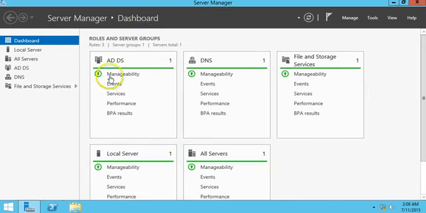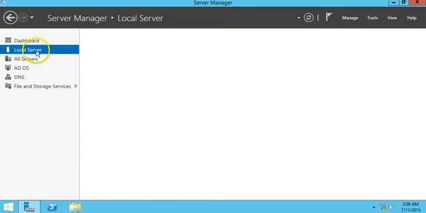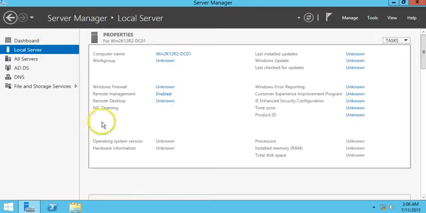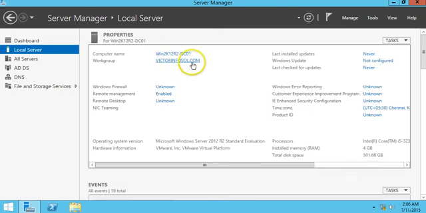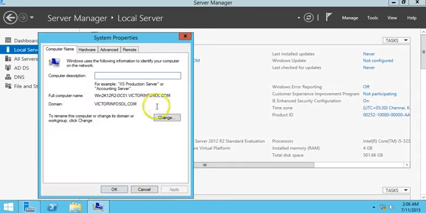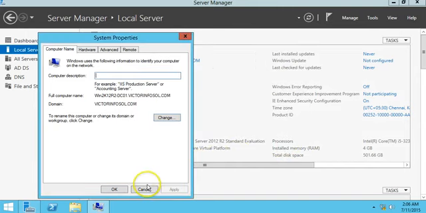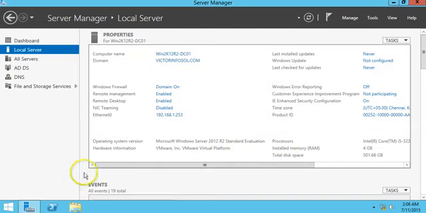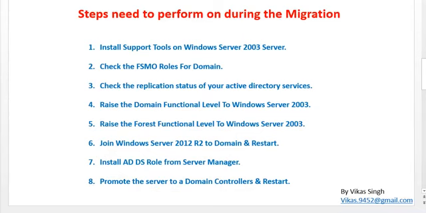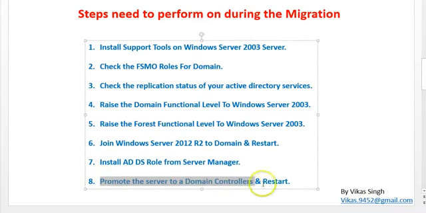And now you can verify Active Directory and DNS is installed on this computer. It's not a member of the domain of Victor Infosol, it's a domain controller right now. If you click on change, it says the domain controller cannot be moved. So we have performed these tasks, and now promote the server and restart it.